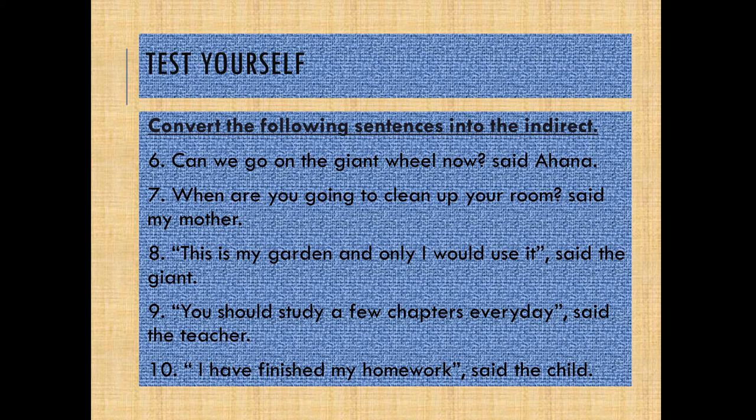This is my garden and only I would use it, said the giant. You should study a few chapters every day, said the teacher. I have finished my homework, said the child. Right? So, children, these are the 10 sentences I have given to you to test you.